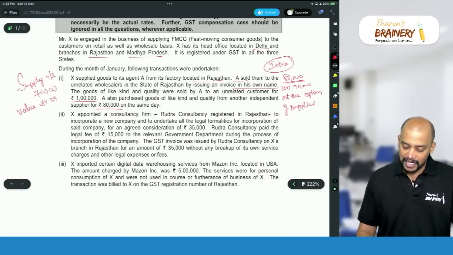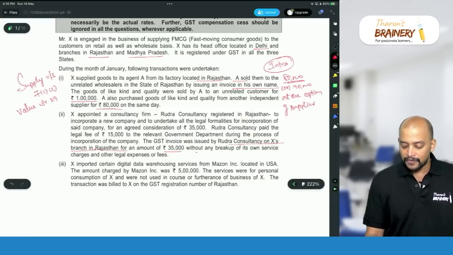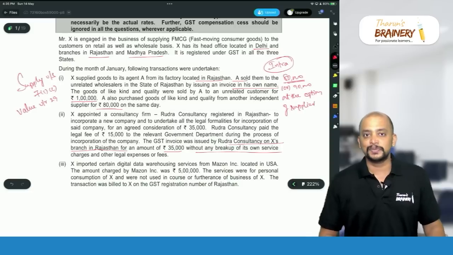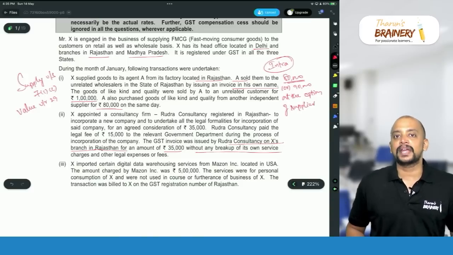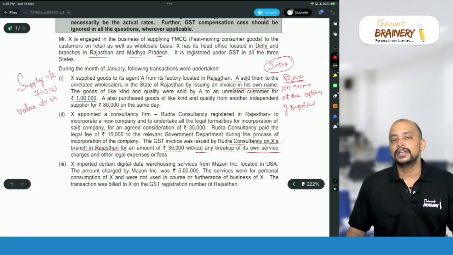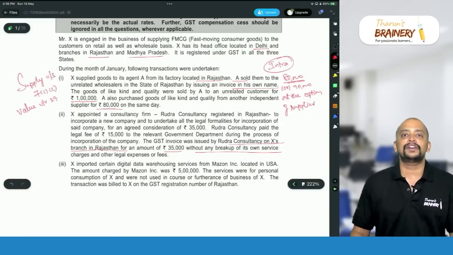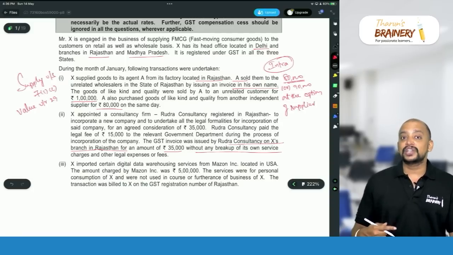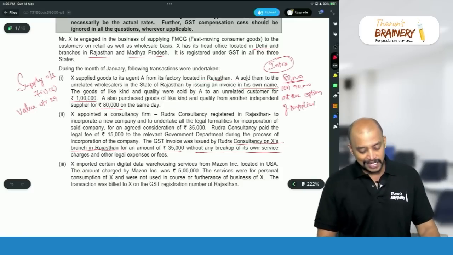Now what has happened, if you see, the GST invoice was issued by Rudra Consultancy on X branch in Rajasthan for an amount of 35,000 without any breakup of its own service. So which means what they should have done is that they should have shown service charges 20,000 and legal fee paid to the government on behalf of the recipient, so 15,000. Like that, if they have shown, then the 20,000 rupees only will be taken as the value of supply and 15,000 rupees will not be included in the value of supply, because that will come under expenditure incurred as a pure agent. But here what has happened, they did not show the breakup. So which means that entire 35,000 will be taken as the value in this case.